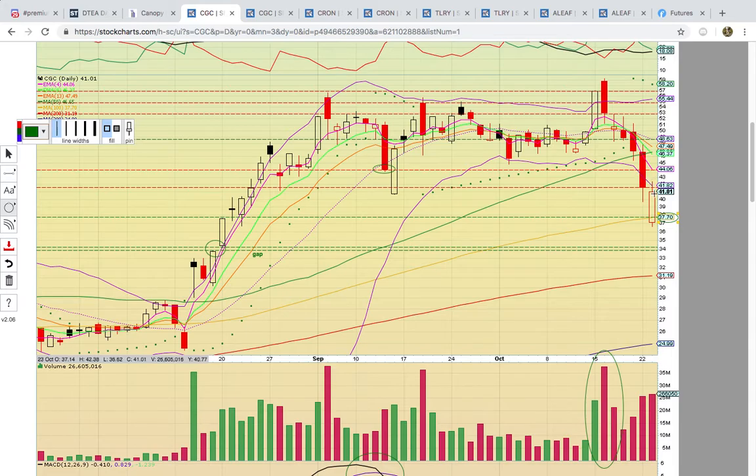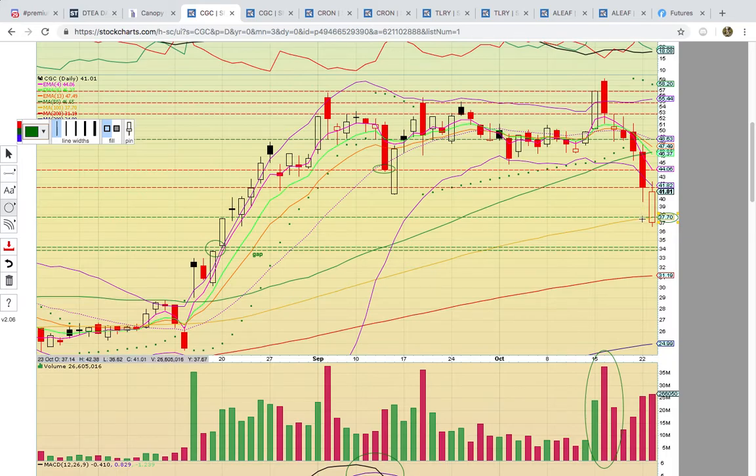It hit that level and pulled back. This is a hollow red candle. That is showing that even though Canopy Growth was down on the day, it did close above the open. The open was down here around 37, and it closed up here at 41. That's a signal that even though the bears have been driving it lower, actually the bulls were in control today.